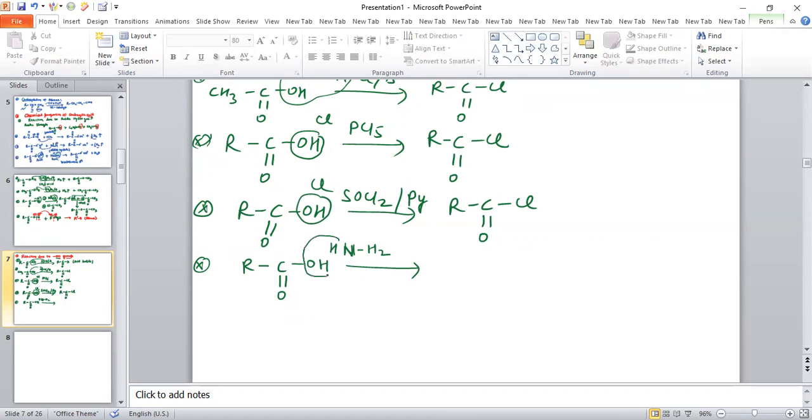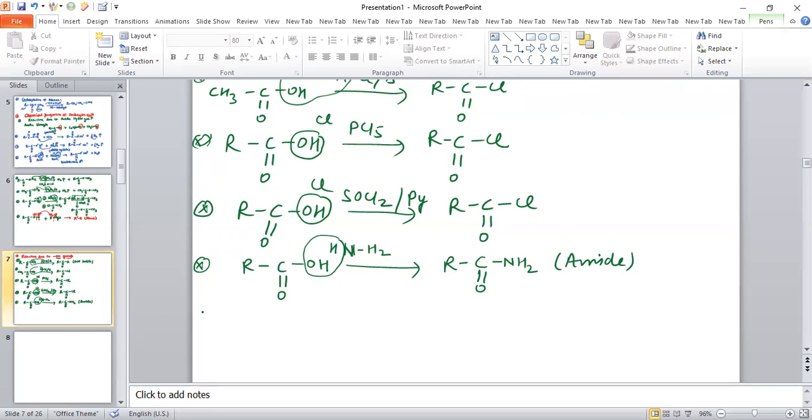So water will be removed. After removal of water, this will convert into amide. So the reaction of carboxylic acid with ammonia gives amide as a product.